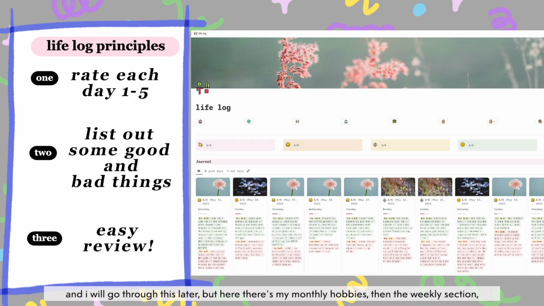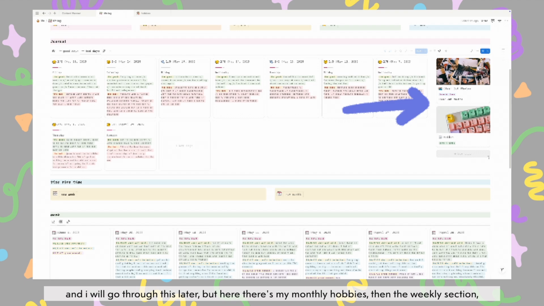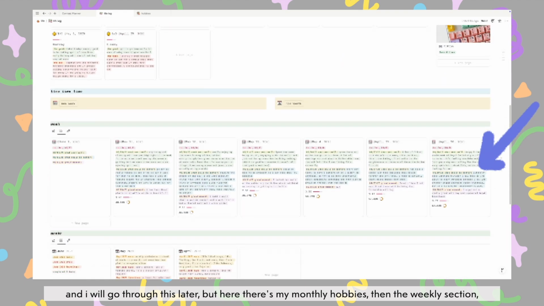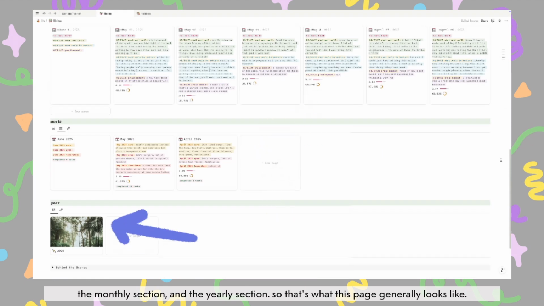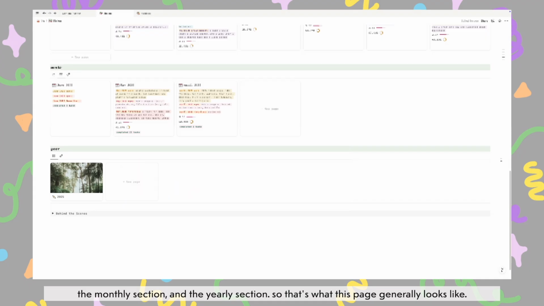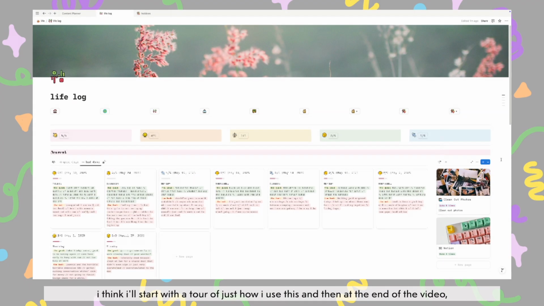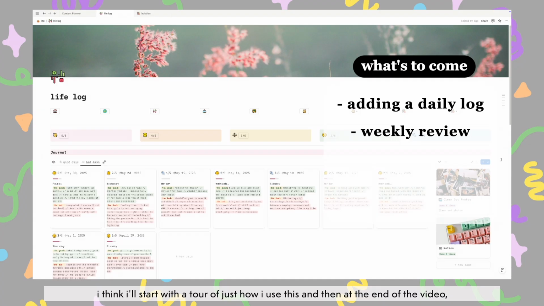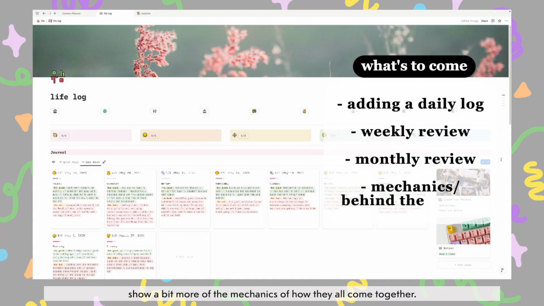And I will go through this later, but here's my monthly hobbies, then the weekly section, the monthly section, and the yearly section. So that's what this page generally looks like. I think I'll start with a tour of just how I use this, and then at the end of the video show a bit more of the mechanics of how they all come together, because there's quite a bit of relations and formulas happening between the databases. Okay. So now let's dive in a bit deeper.